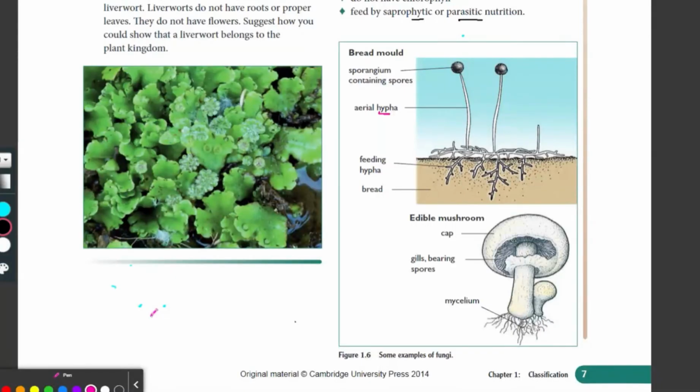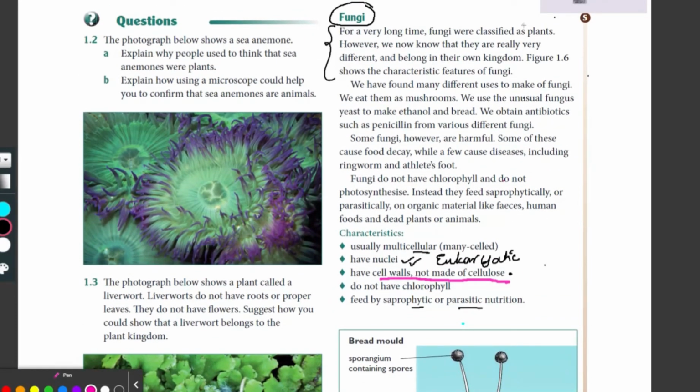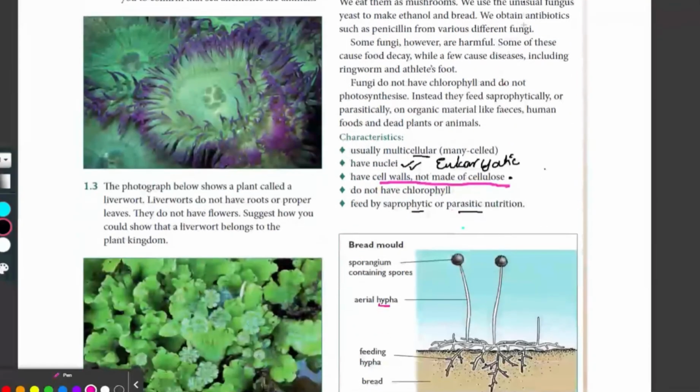Excellent. That's why they're saying that fungi have cell walls not made up of cellulose. They are made up of chitin. Okay, is it clear? So that's the reason. These are the minor differences. If you look at the structures, externally people thought that fungi are plants, but when they dug into the structures, when they saw their anatomy and inner cellular structures, they were different. Okay, is it clear?